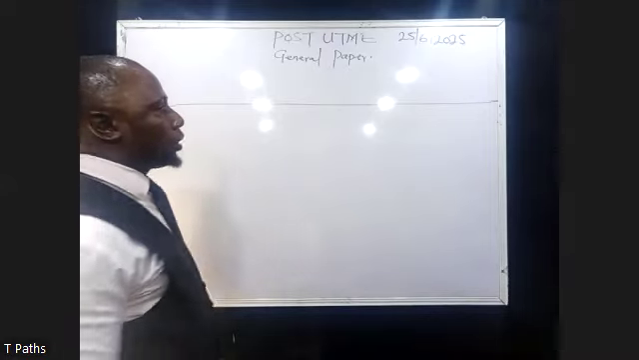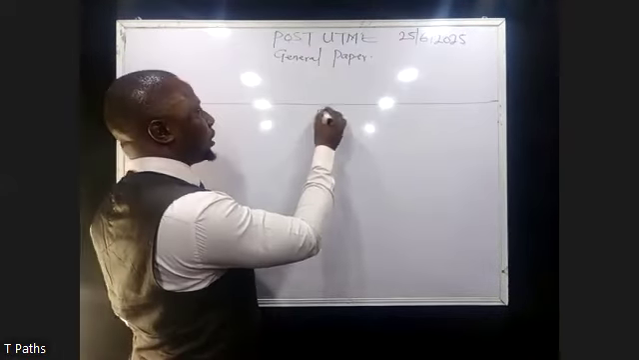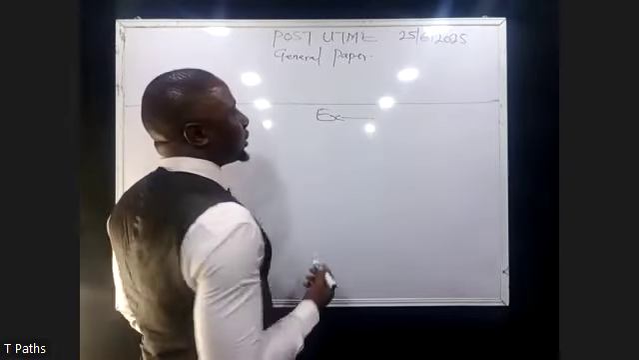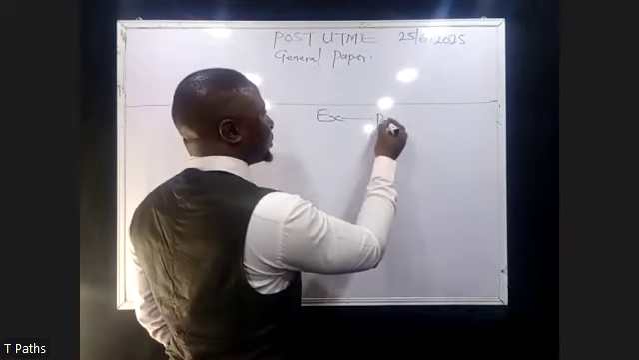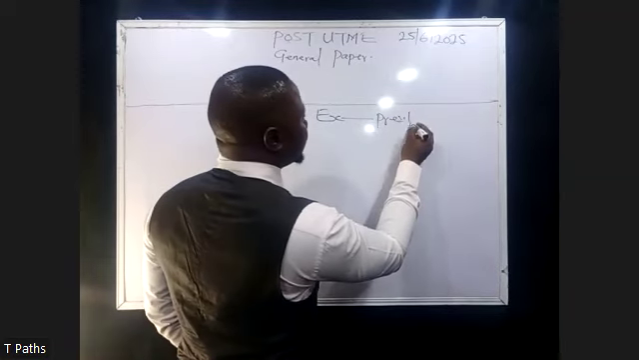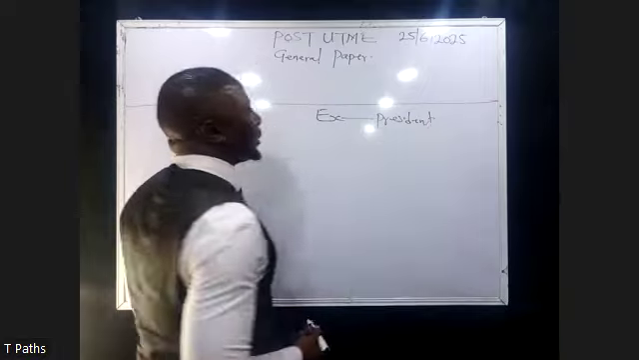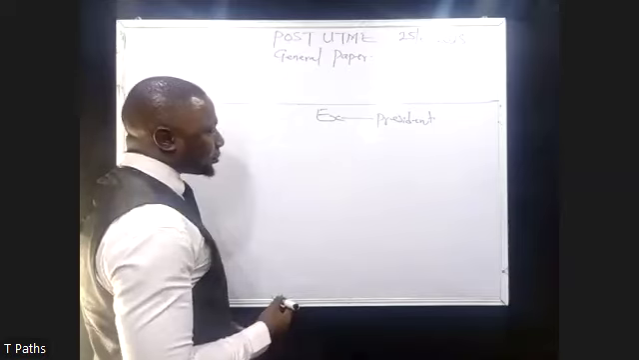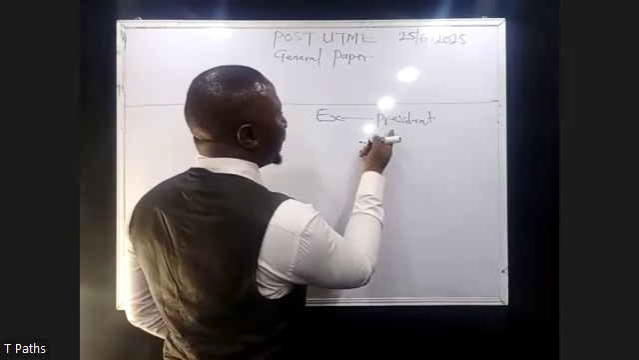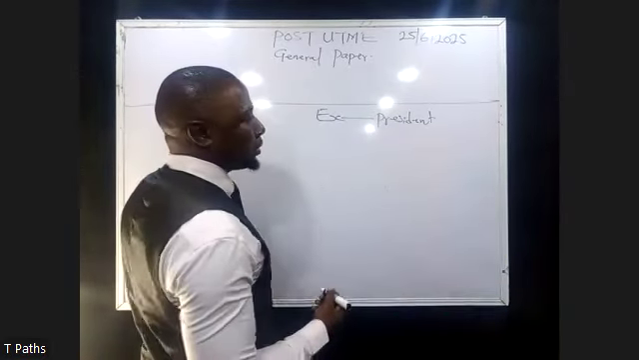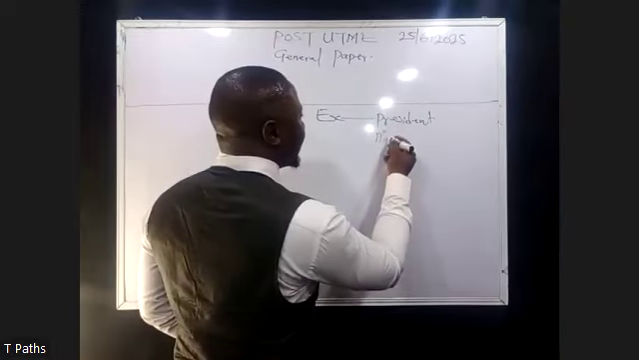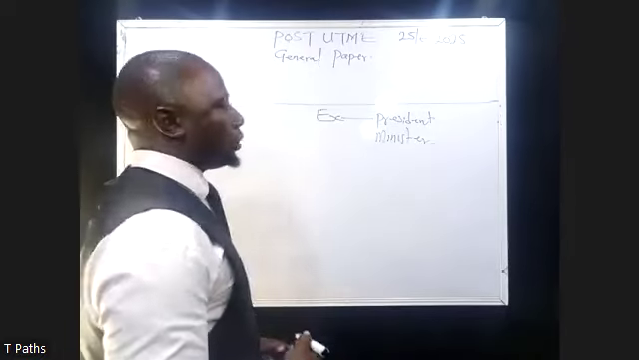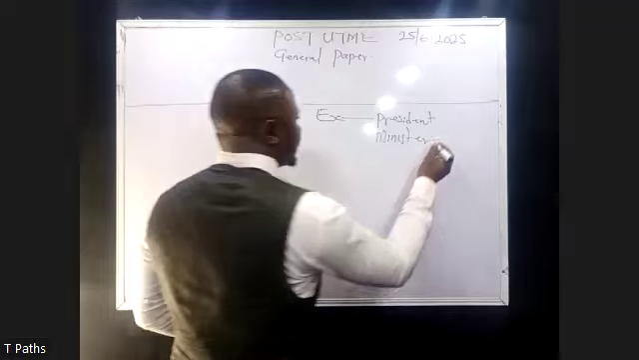Last week we stopped by looking at the executive arm of government, where I said that the head of the executive is the president. Now, the people that work with the president are called ministers.